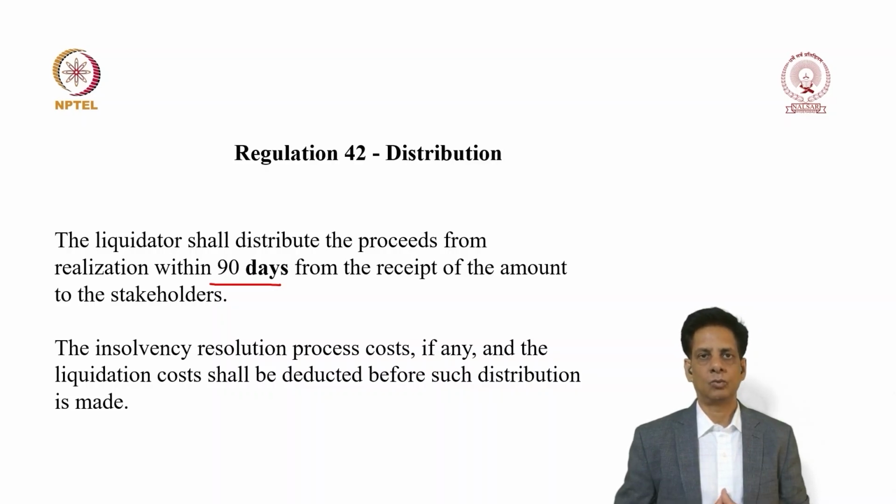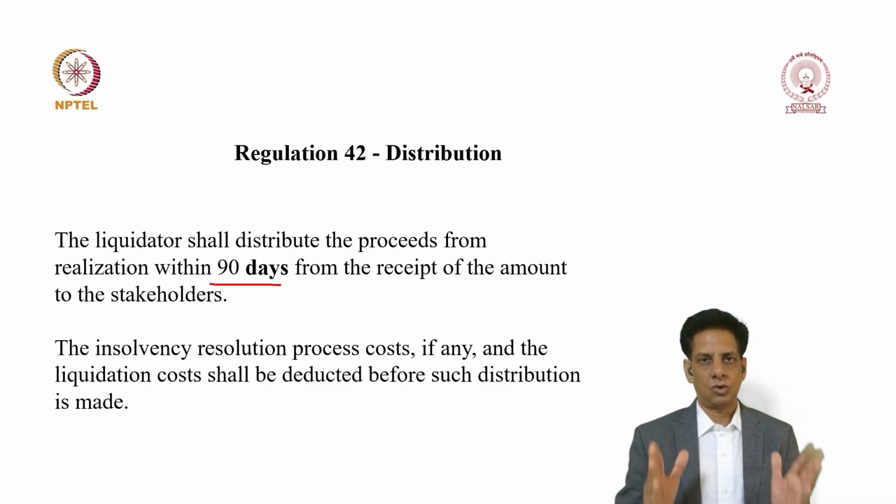Let's understand. While the liquidation and CIRP are being done, liquidators and resolution professionals spend a lot of money and a lot of time on the process. They may not get any money from the creditor. They may spend a lot of money from their own pocket to resolve the issue. However, at the end of the entire process, if these professionals do not get their money back, then it's a very bad scenario for them.